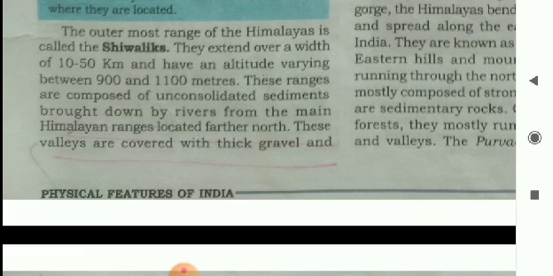Means its height above the sea level is maximum up to 1100 meters.